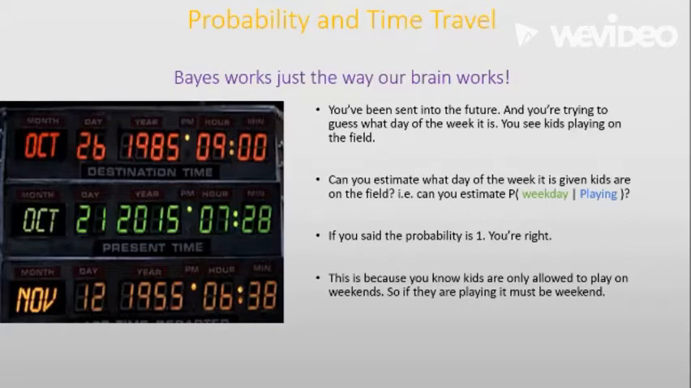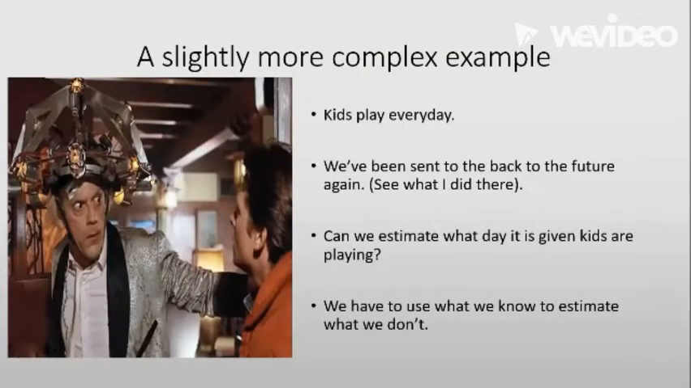This was a pretty straightforward example, but this is just how Bayes' theorem works, and it's also the way we naturally think. I hope I've been able to convince you of that. Now let's imagine kids play every day, and we've been sent back to the future again to estimate what day it is given kids are playing. You can, but we just have to use what we know to estimate what we do not know.